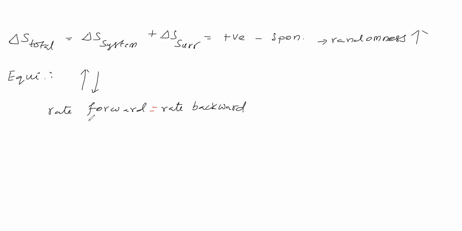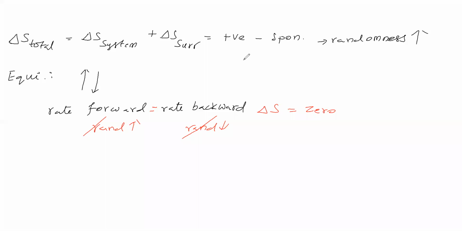So in the forward direction, suppose randomness increases; in the backward direction, randomness will decrease. This randomness will be cancelled by that randomness. Therefore, what is the change in entropy? Zero. Therefore, for equilibrium, we can say change in entropy is zero. Now, from the second law of thermodynamics, we are getting the thermodynamic term delta S total.